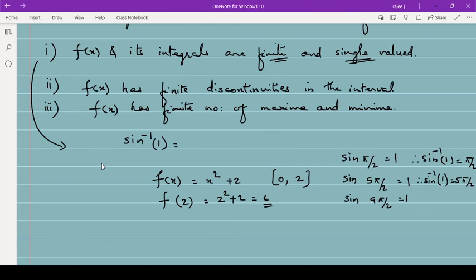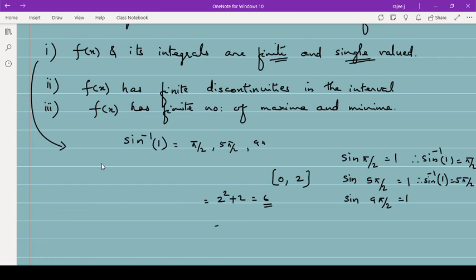If I consider f of 0, then only 0 square plus 2, that is 2. If I consider any value between that, say f of 1, then 1 square plus 2, 3, means only single value. These are single valued functions. But here if you consider sine inverse 1, you can have pi by 2, 5 pi by 2, 9 pi by 2, like that it will go on. This is not a single valued function. I hope you understood what is a single valued function.